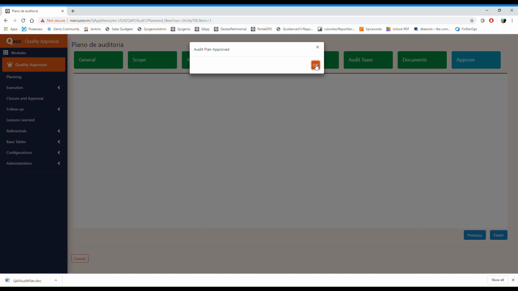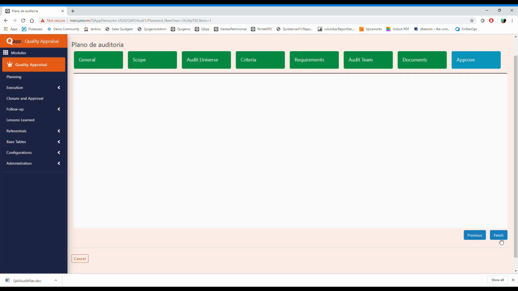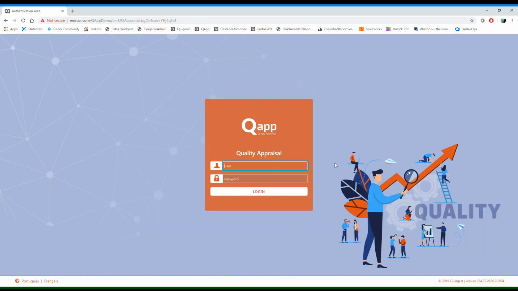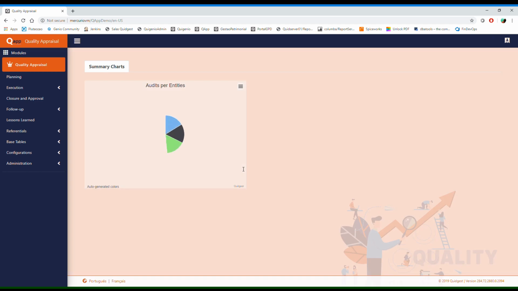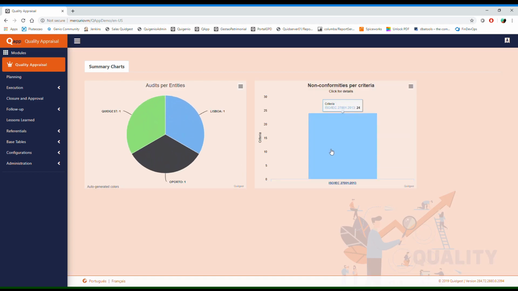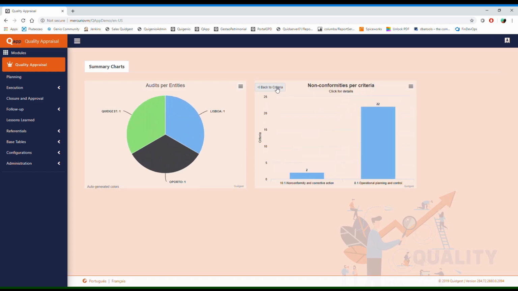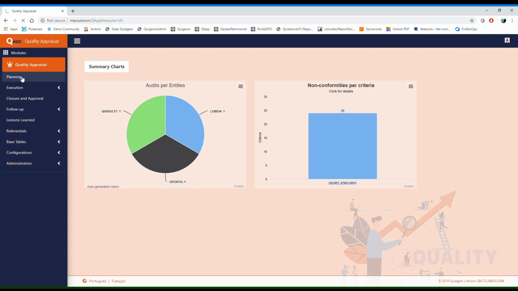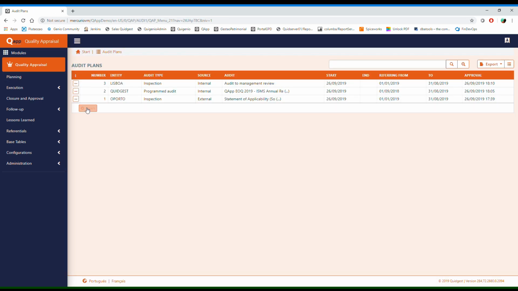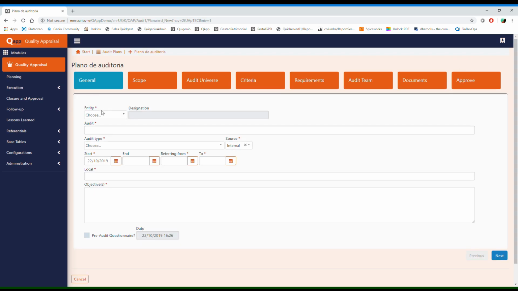So here we can actually see that in small steps we've created an audit plan, and we're able to create that audit process as well. So this was just a brief demonstration of that part of the auditing. Then we move over to the actual execution of the audit. So during the execution of the audit, I can check that process and see, okay, these are all the